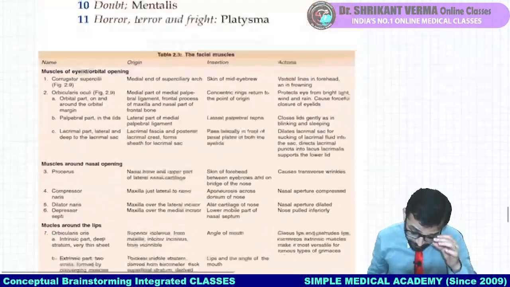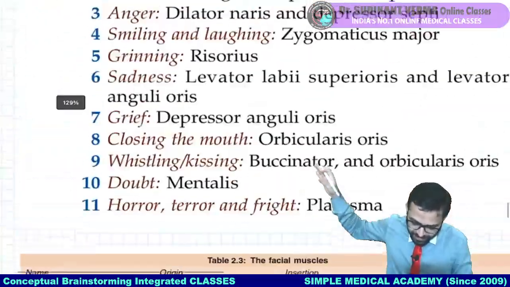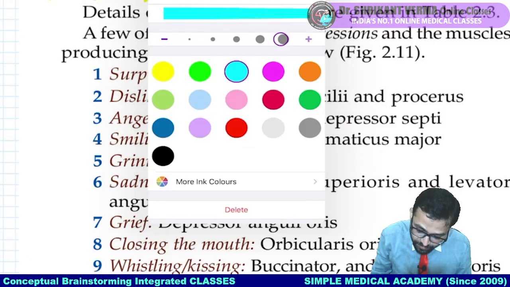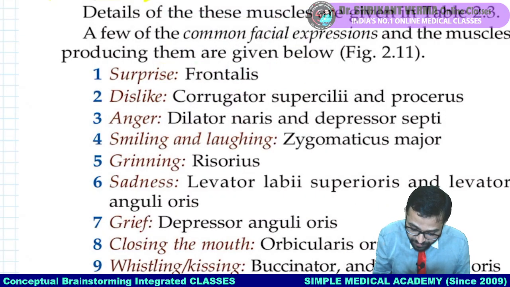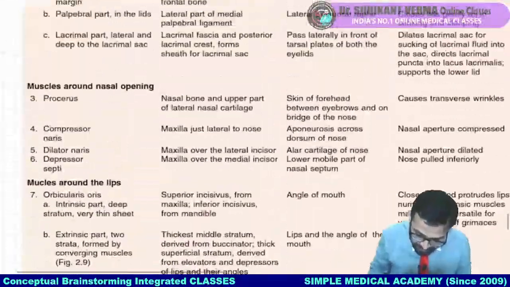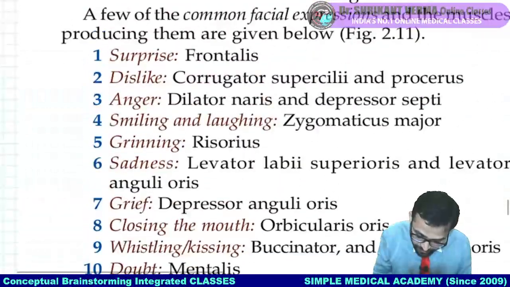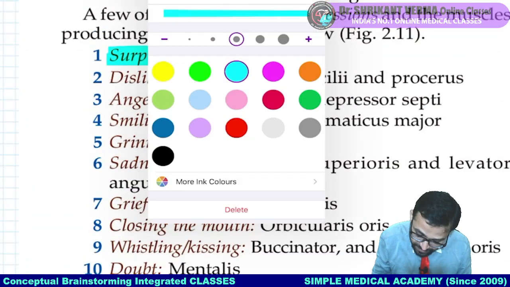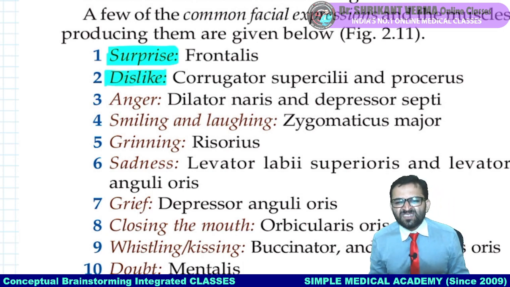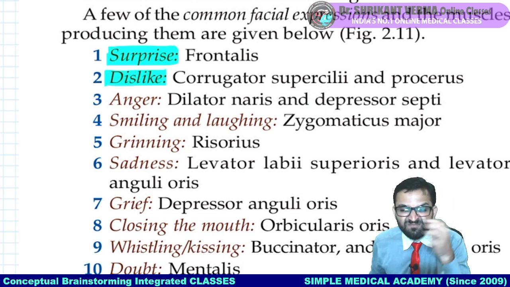And here is our list of the activity MCQs. Always I will use this blue color as your MCQ color. Surprise muscle, I told you, that is frontalis. Very good. In the same way, dislike activity: the muscle over the nose is contracting.